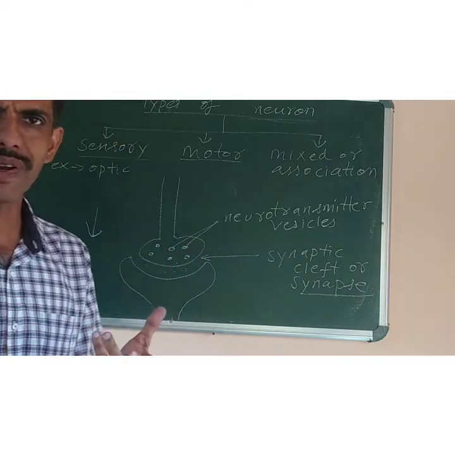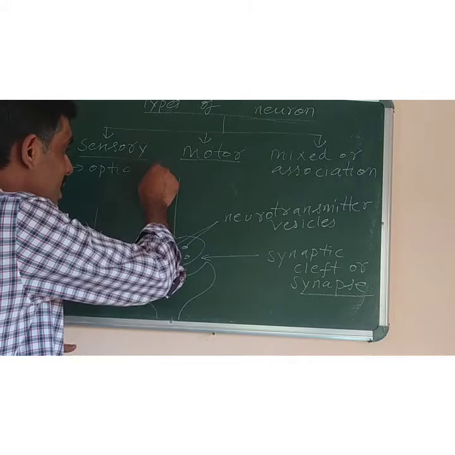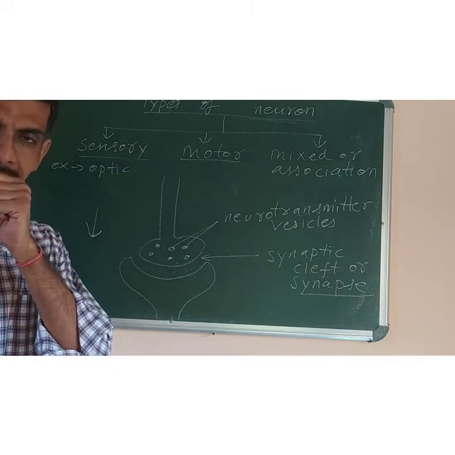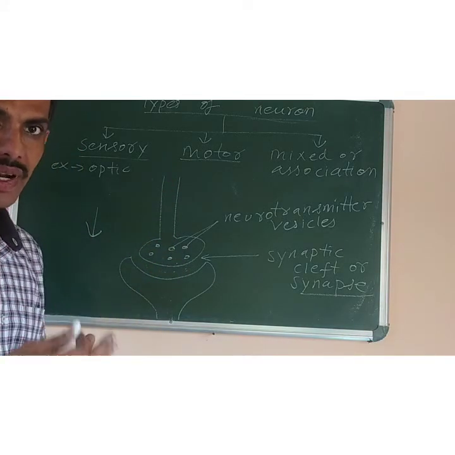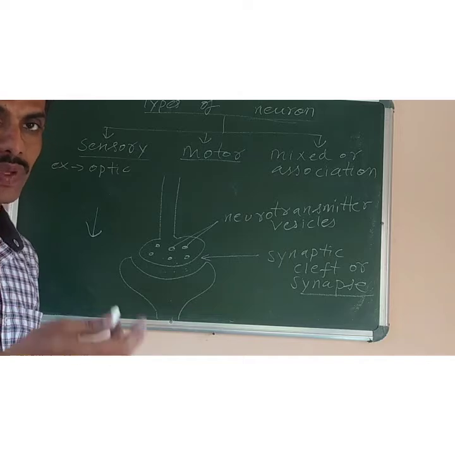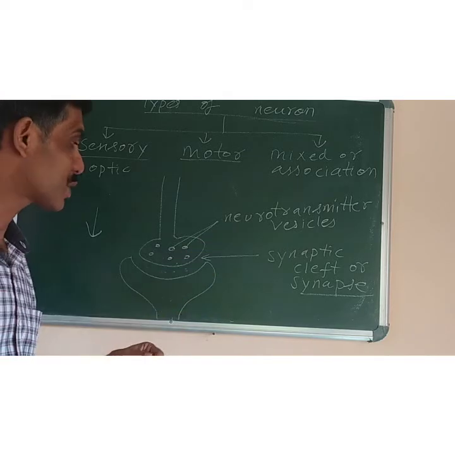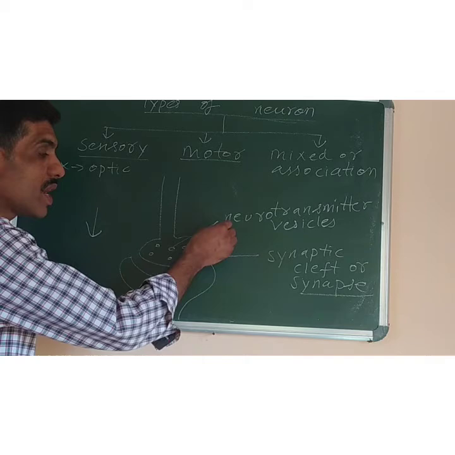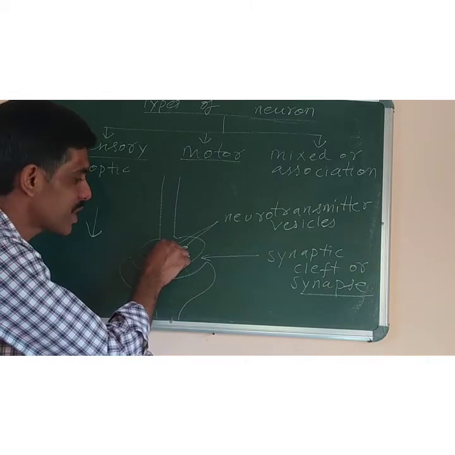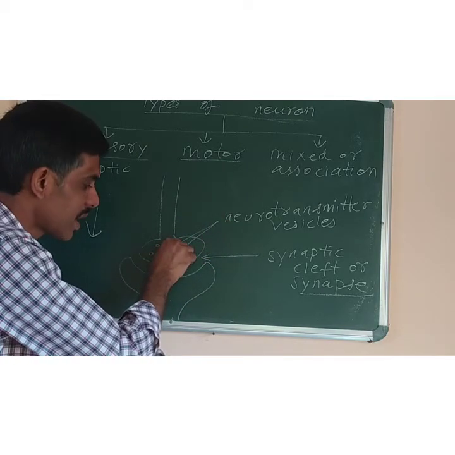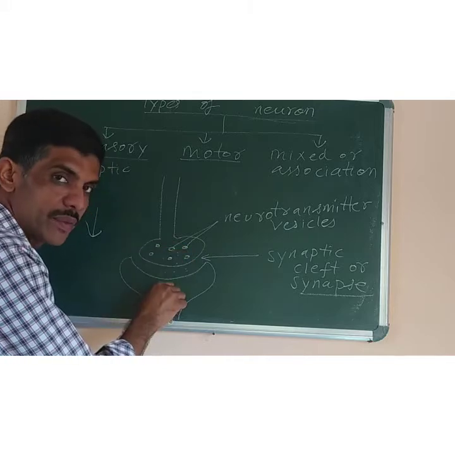What is the meaning of neurotransmitter? Whenever the message comes in the form of electrical disturbance, it is converted into a chemical. It is mixed with the chemical called neurotransmitter. Now this chemical will help in the transmission of the message from this part of the nerve cell to the next part of the nerve cell.